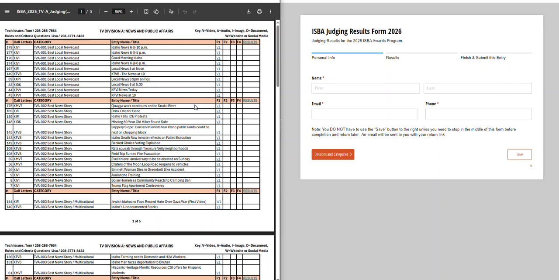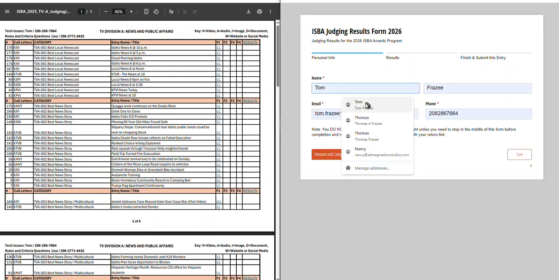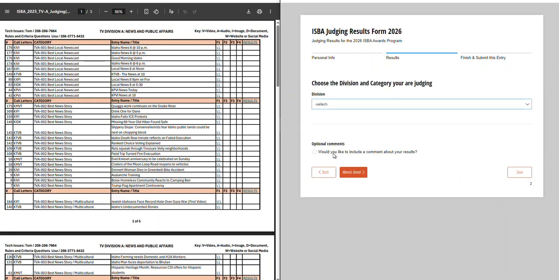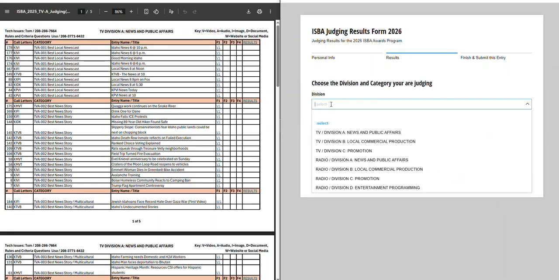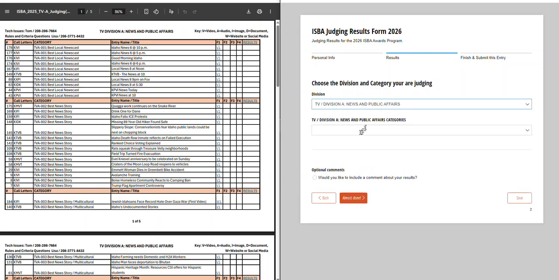All right, on the left here we have the TV Division A, News and Public Affairs. On the right we have the new form. I'll go through the form, put in my personal information, and go to divisions and categories. Under division, we have the different divisions they'll be in. In this case, it will be Division A, News and Public Affairs, and that opens up the News and Public Affairs categories.